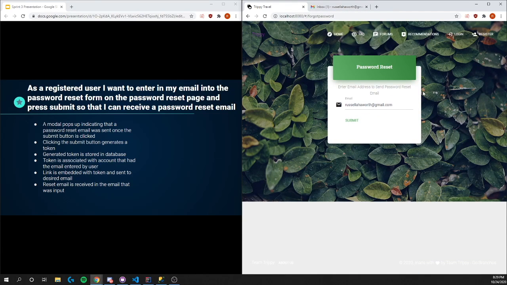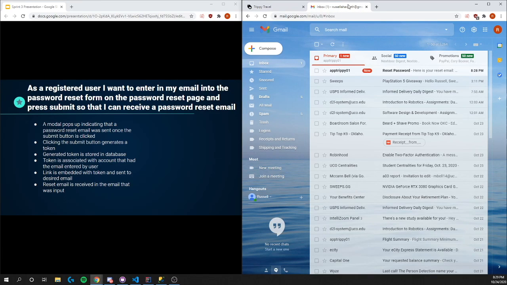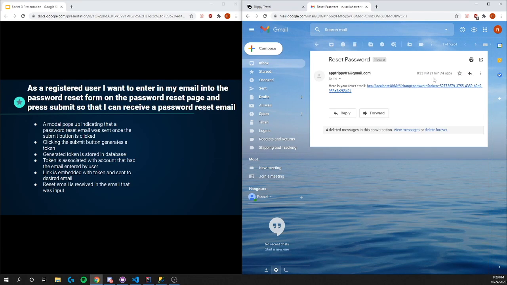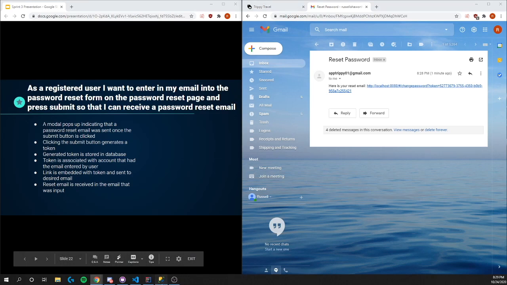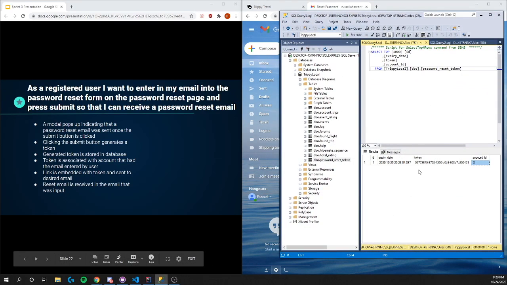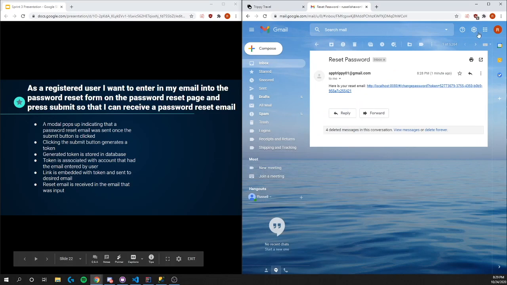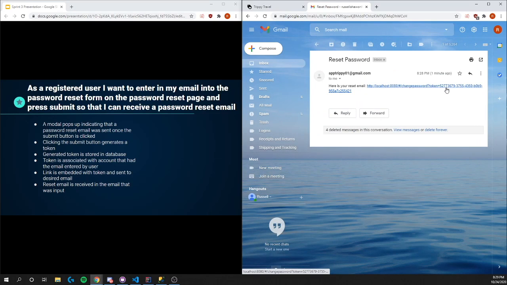The link is embedded with token and sent to the desired email. Reset email is received in the email that was input. So we are on russellahayworth@gmail.com. And here's our reset password link right here. And it is embedded with that same token that we can see. It starts with 5277. Also begins with 5277.